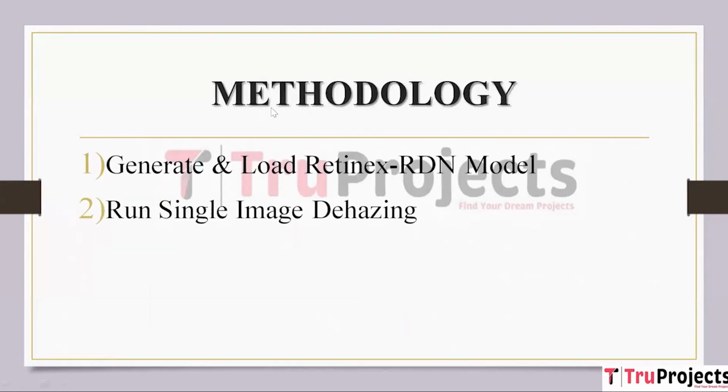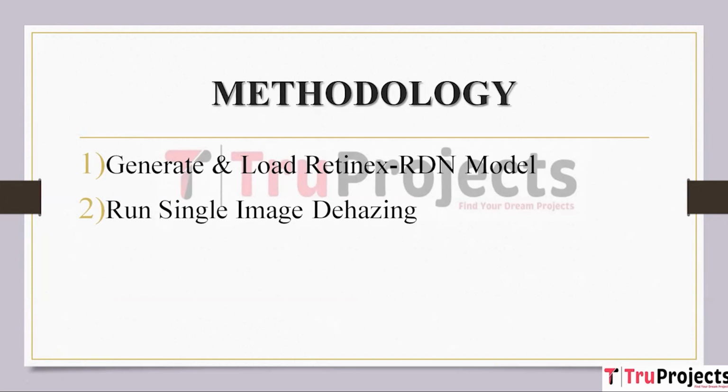Methodology. To implement this project, we have designed the following two modules. The first module is Generate and Load Retinex RDN model. In this step, the Retinex RDN model is generated and loaded into memory. The model is pre-trained using a large dataset of hazy and haze-free images. The network architecture typically consists of several layers, including convolutional layers, residual blocks, and other components that allow the model to learn complex features from the input images.